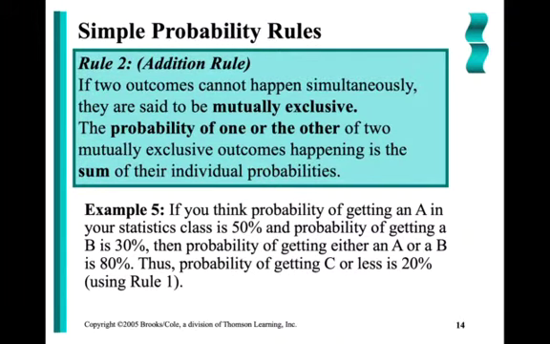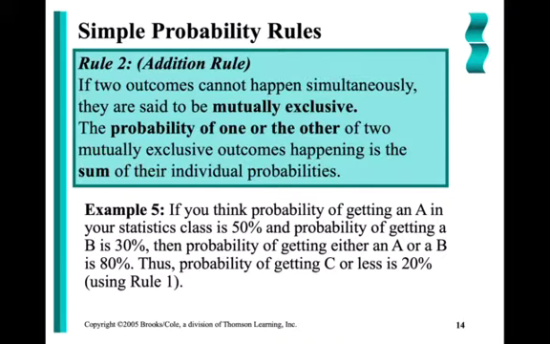Addition rule. It says if two outcomes cannot happen simultaneously, then they're said to be mutually exclusive. If I have two mutually exclusive events, the probability of one or the other of the two events occurring is simply the sum of their individual probabilities.